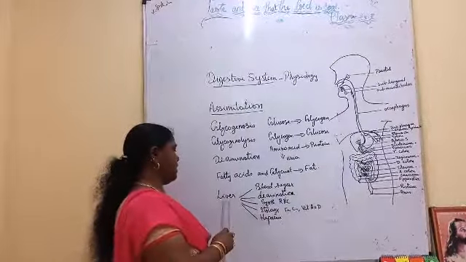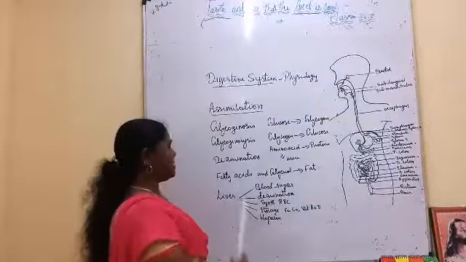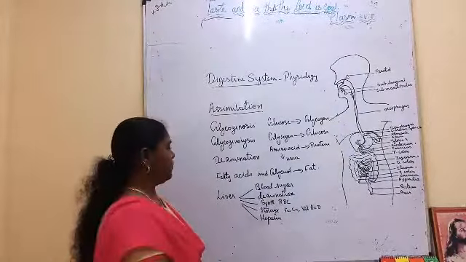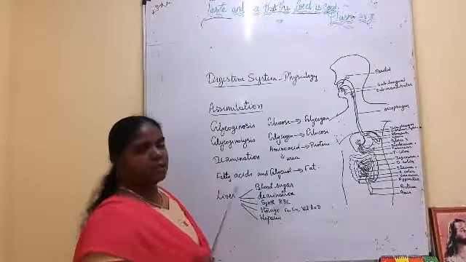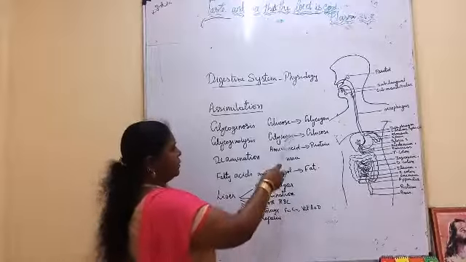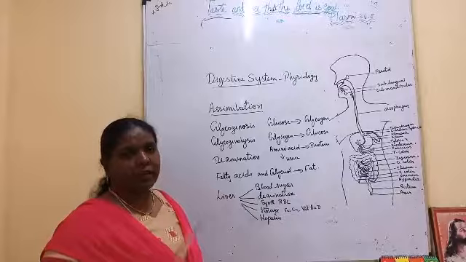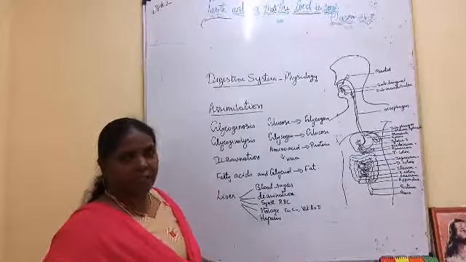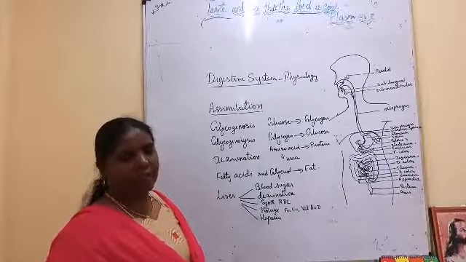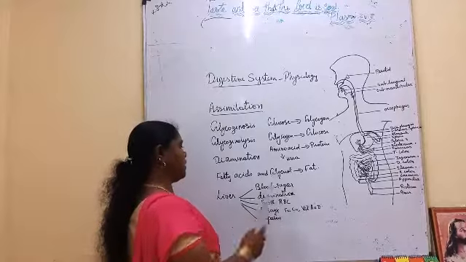Now we are going to see the importance of the liver. It is the largest gland present in our body, and it maintains the blood sugar. All the glucose is converted into glycogen and stored in the liver. Whenever we need glucose, the glycogen is converted into glucose and sent out. So it maintains the blood sugar.